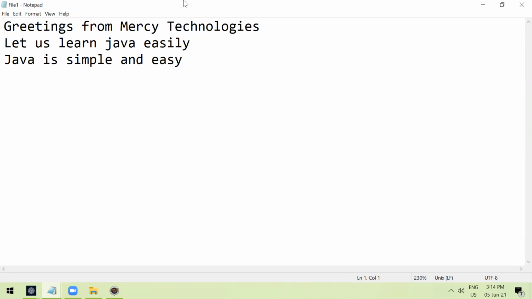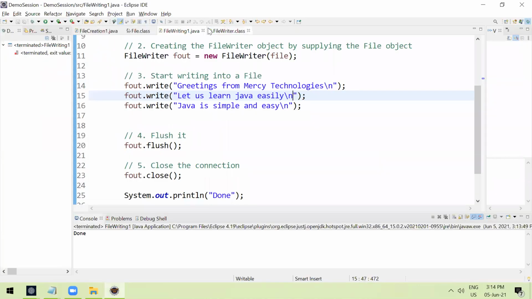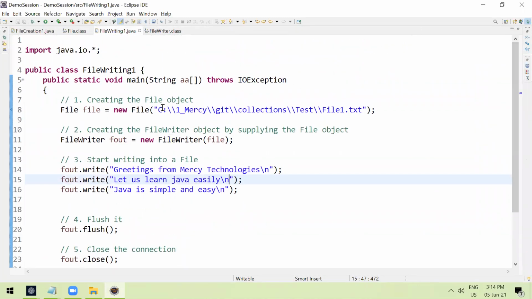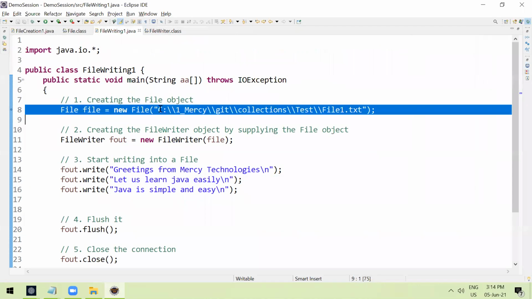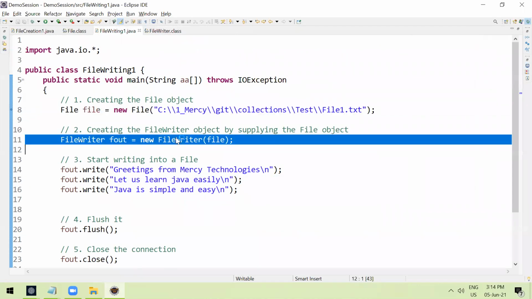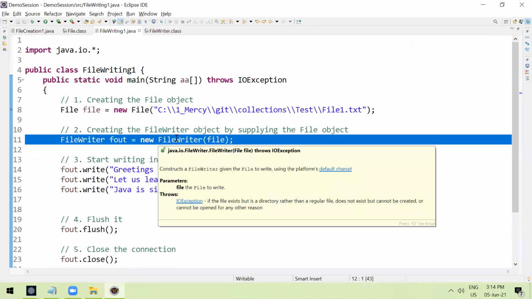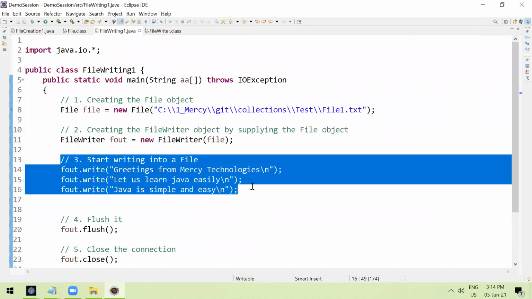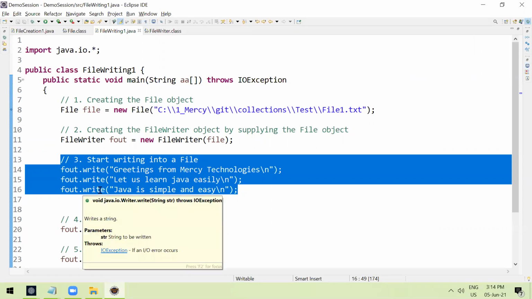5 steps are important. First step is create the file object, supply the location where you want to create the file. Second one is create the file writer object, instantiating the FileWriter class. Start writing it using the write method. The write method basically throws IOException.